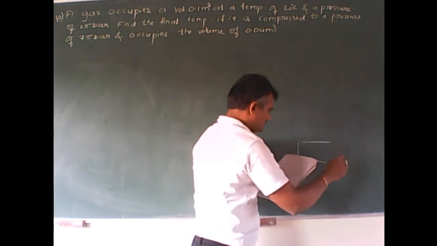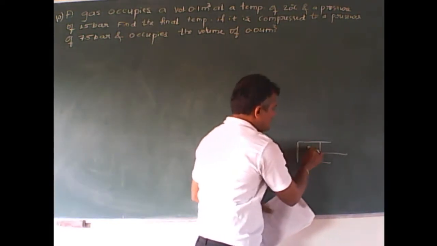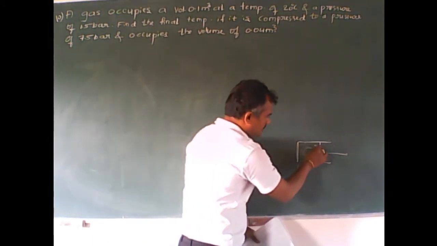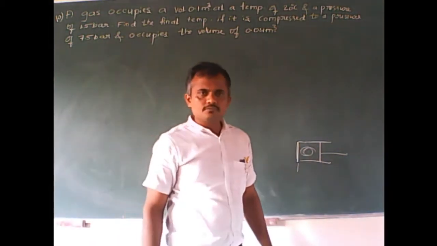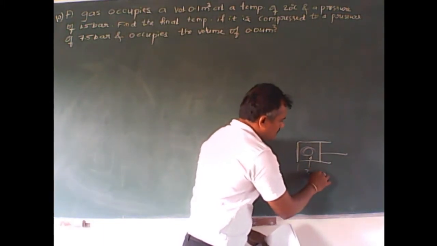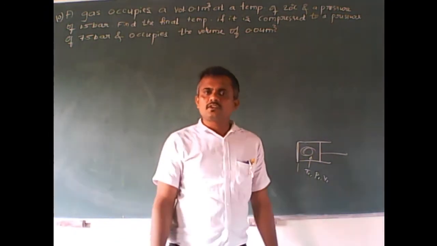Here a gas is present. We are noting its volume, initial temperature T1, initial pressure P1, and initial volume V1.